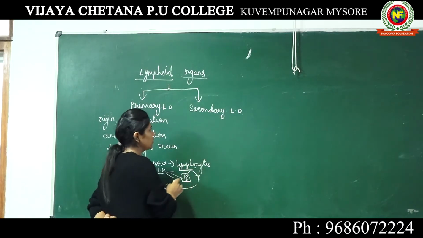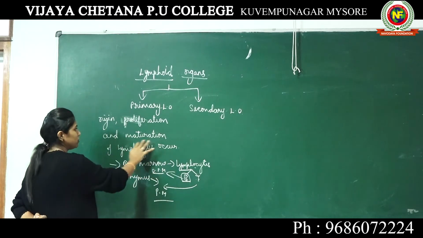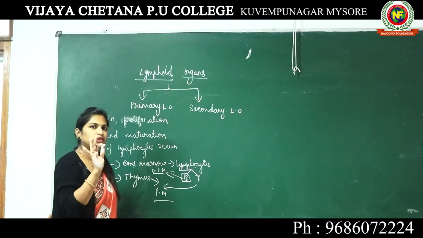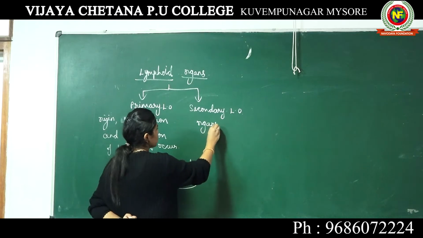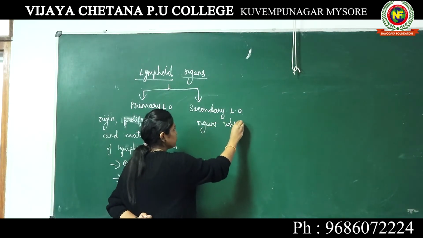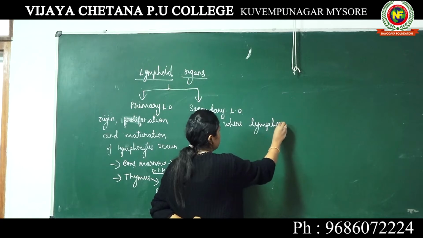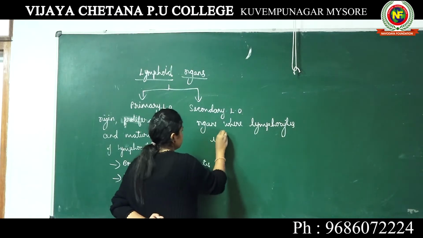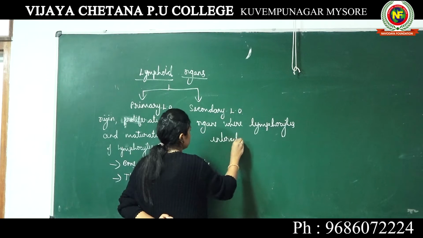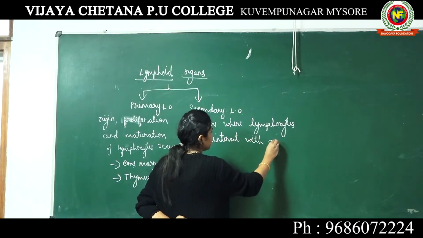Secondary lymphoid organs are the organs which do not take part in any of this. They are just the organs where lymphocytes interact with antigens.